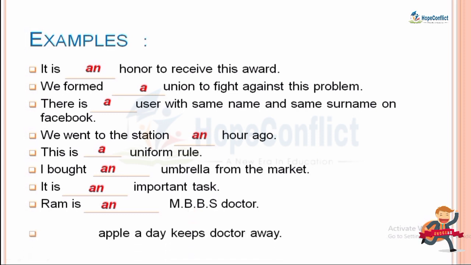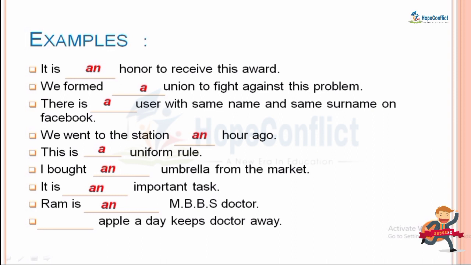Okay, now let's see the next example. Here dash apple a day keeps the doctor away. Here we will put the article an because the sound which is coming from apple is of a, apple. So because of that we have put here an. Now let's see the next example. We saw dash elephant in the zoo. Which sound is coming from elephant? It is the sound of e. That is why we will put an here. Now I think you are clear about where to use an and where to use a. Okay.